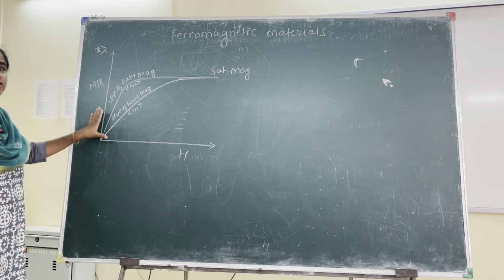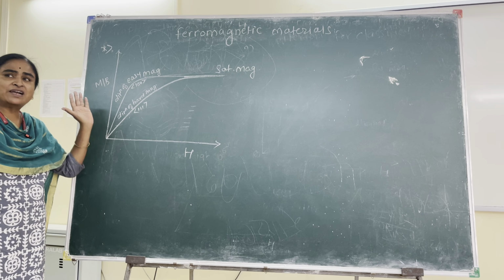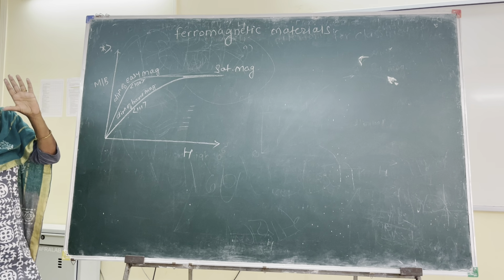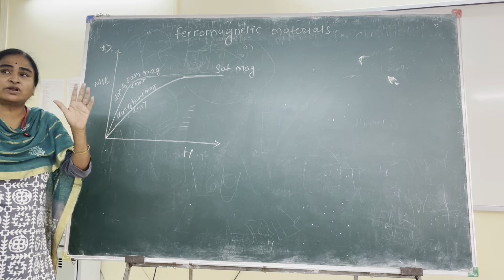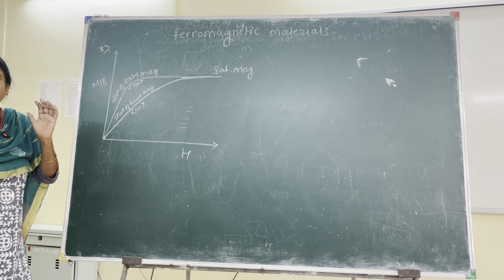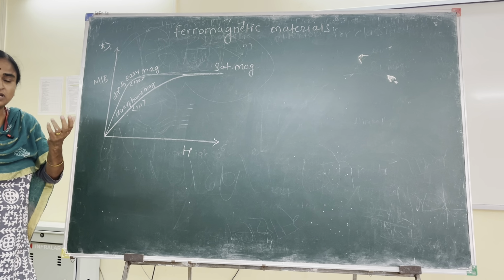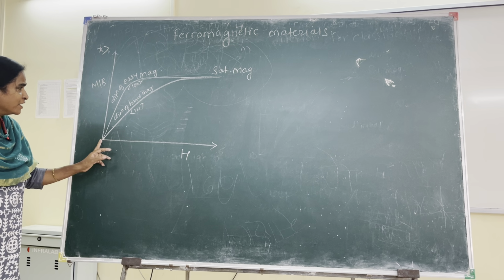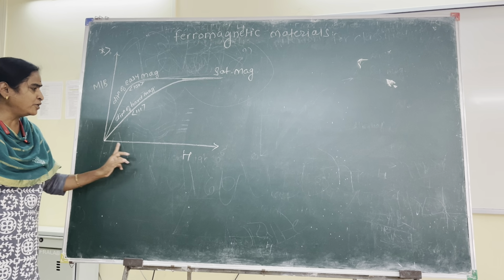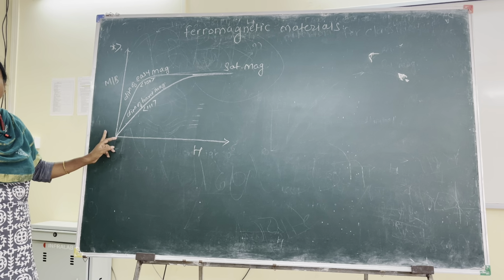Ferromagnetic properties of the substance depend upon the direction of magnetization acquired by the substance. Within a ferromagnetic substance, there are many crystallographic axes along which the substance can get magnetized. Depending upon those directions, the properties of that particular substance are defined. In the graph, this is the strength of applied magnetic field, and that is magnetization or magnetic induction.